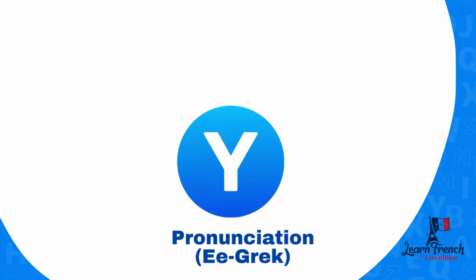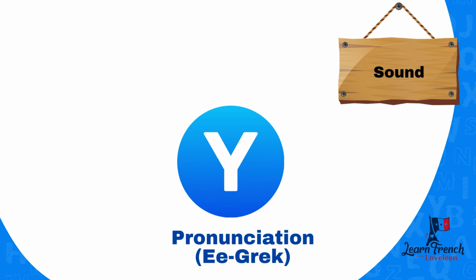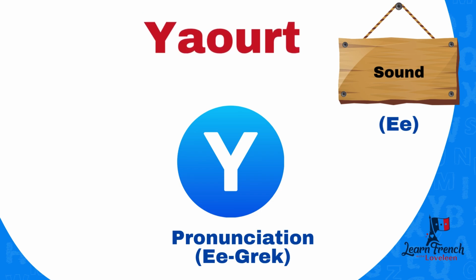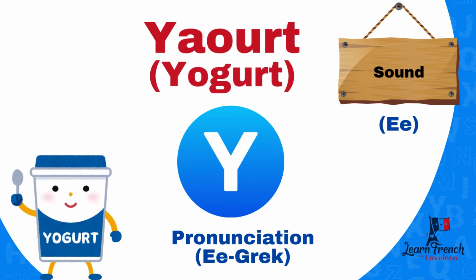Okay, and now we have letter Y. Y is the name of the letter, and the sound is E. Okay, for example, yaourt. Yaourt means yogurt.